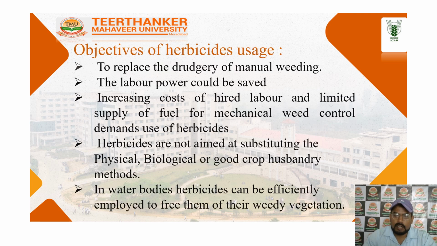The next one is the objective. What is the objective of herbicide application in the field? The objective is to replace manual weeding, so that labor can be saved, given the increasing cost of hard labor, the limited supply of fuel, and the damage from mechanical weed control. Herbicide is not subjected to the limits of physical, biological and crop husbandry methods, and in water bodies herbicide can be gainfully employed. These are the basic major objectives after application on the weeds.